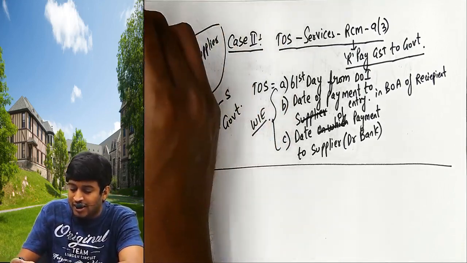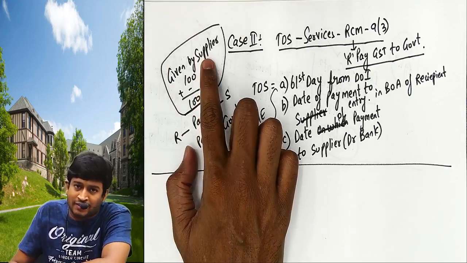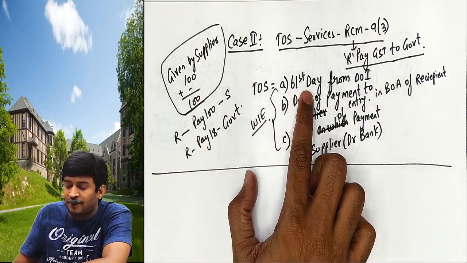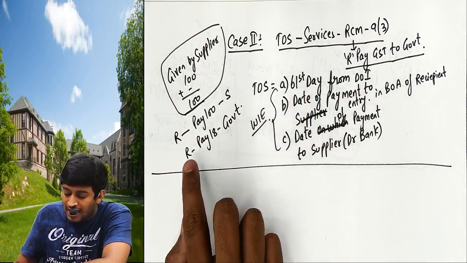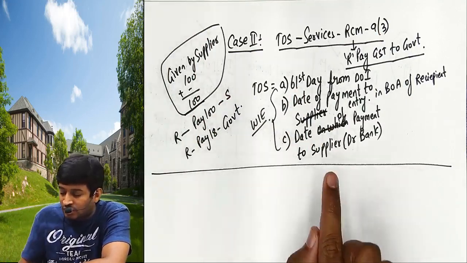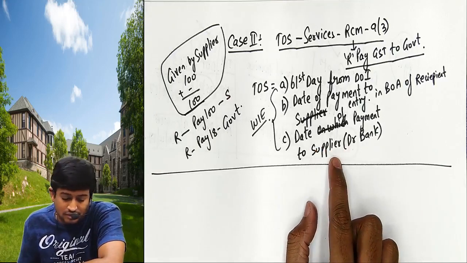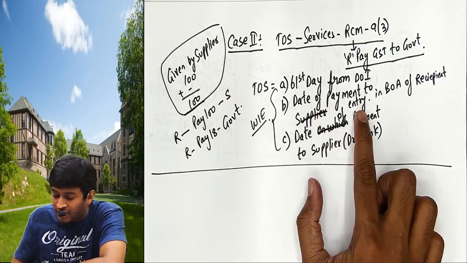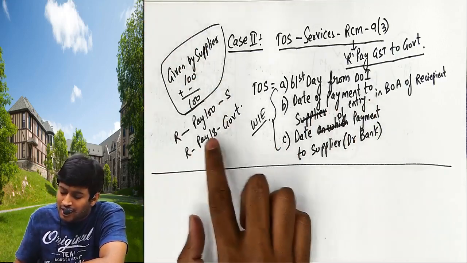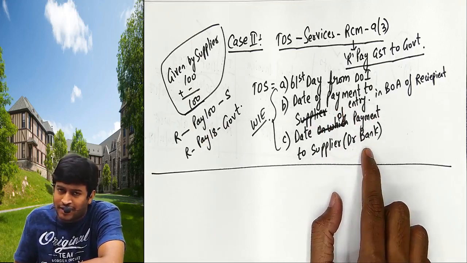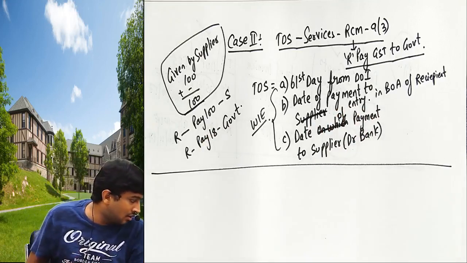Now government says, whenever supplier gave the bill to you and you are liable to pay under 9(3), take the 61st date from that invoice, and when the recipient pays 100, take that date too: date of entry when I'm making the payment, and date of payment of entry when my account is debited, whichever is earlier.